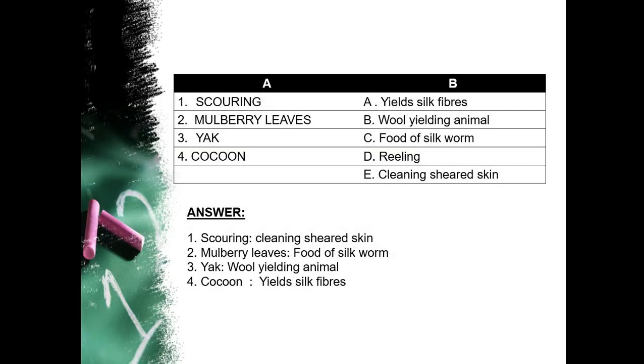Next one is match the following. Shearing means to cut the fleece, scouring means cleaning the sheared skin. Mulberry leaves is the food of silkworm. Yak bears a thick coat of hair, means fleece, on their body, so it is written wool yielding animal. And next one is cocoon. Cocoon yields silk threads, so it is written yields silk fibers. So our match the following completes.